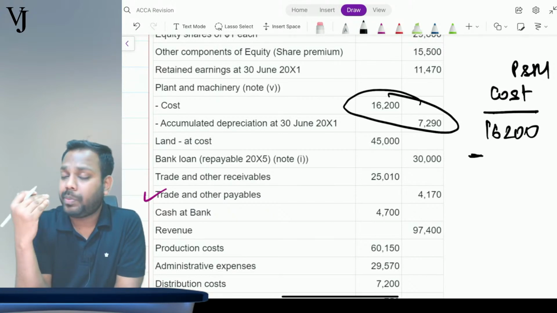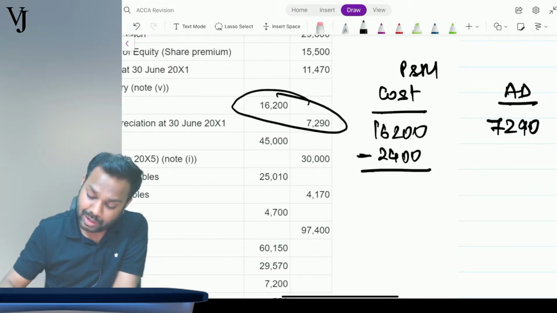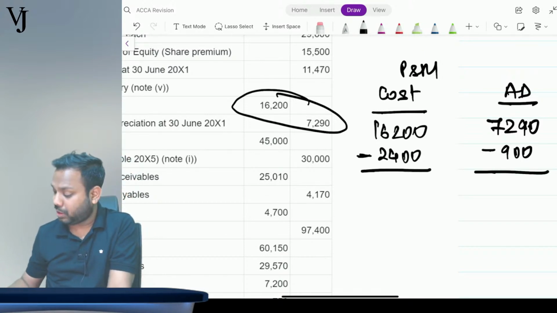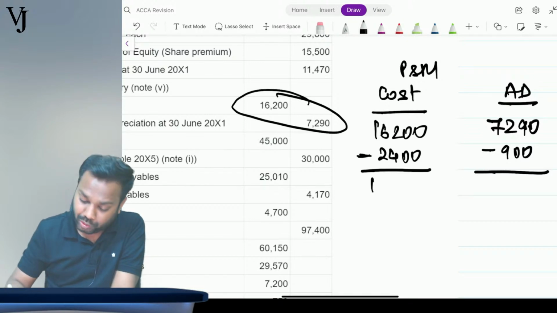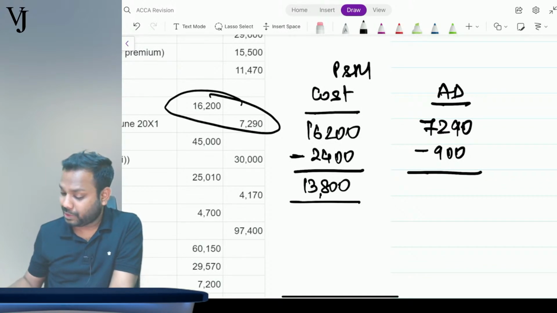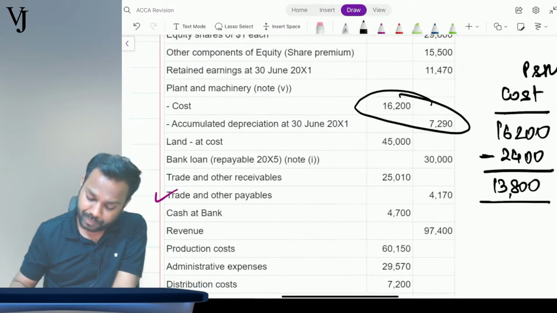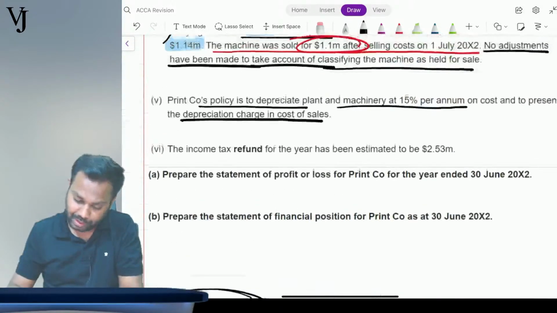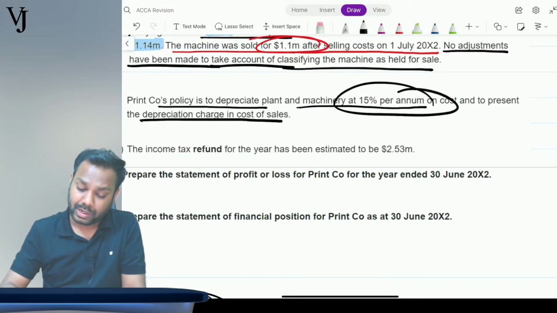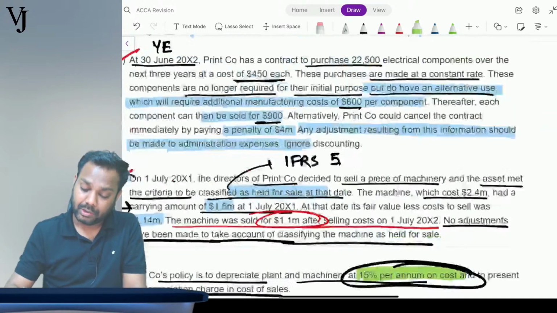Why? Because there should be no depreciation on that. So I will remove the cost 2,400 and I will remove the accumulated depreciation 900. So what is the balance coming here? 16,200 minus 2,400 is 13,800, and 7,290 minus 900 is 6,390. Now see the question: is it 15% on the cost? Okay, 15% is on cost, not WDV.